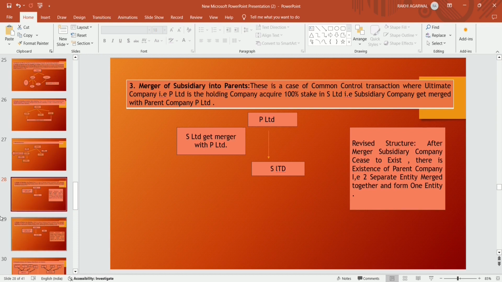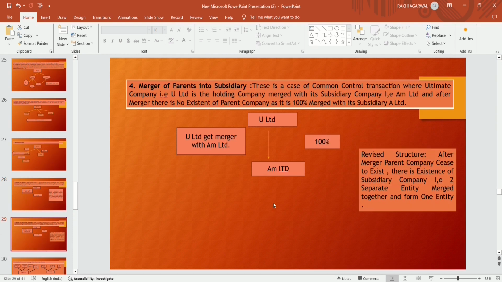So this transaction is also a common control merger of parent into subsidiary. This is also a common control transaction where the ultimate company is U Limited. In this case, U Limited is the holding company and has a subsidiary, AM Limited. Here, the parent merges into the subsidiary. Now, U Limited gets merged with AM Limited. There is no existence of U Limited after the merger. Only AM Limited exists.